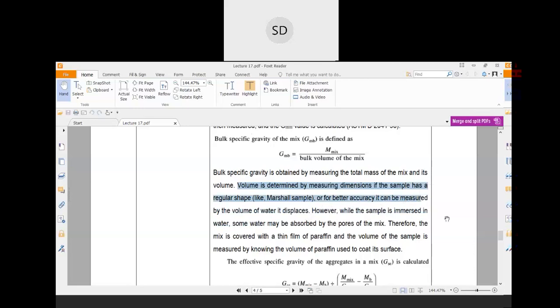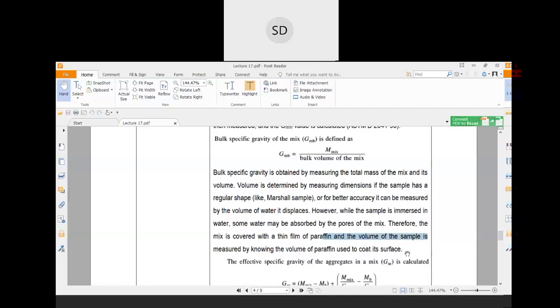However, if you test this with water immersion, some water would penetrate or be absorbed by the pores in the mix. Therefore, the mix is covered with a thin film of paraffin, and the volume of the sample is measured by knowing the volume of paraffin used to coat that surface.